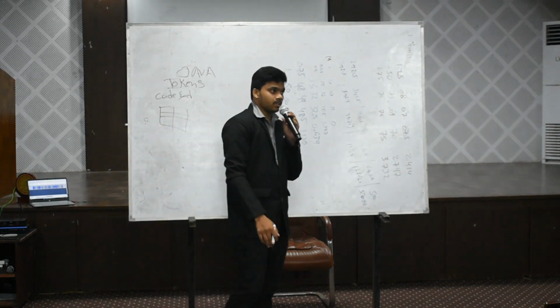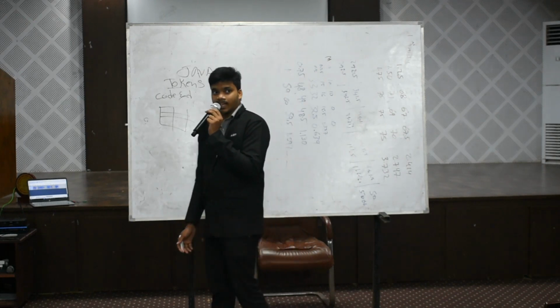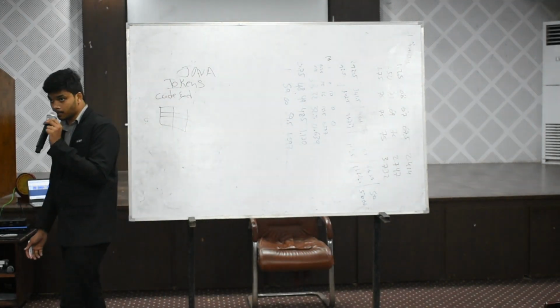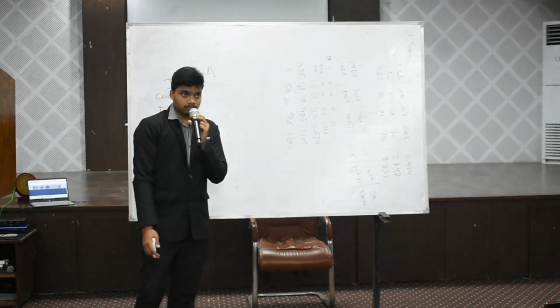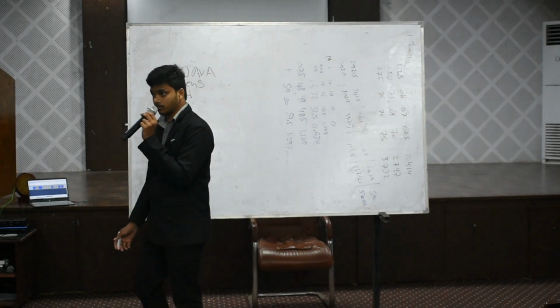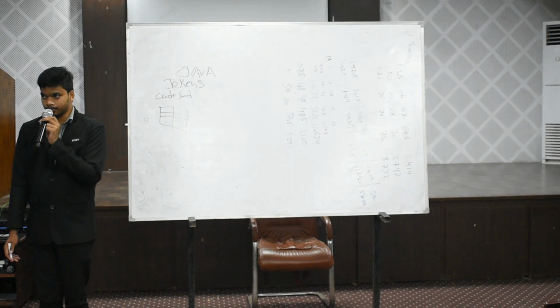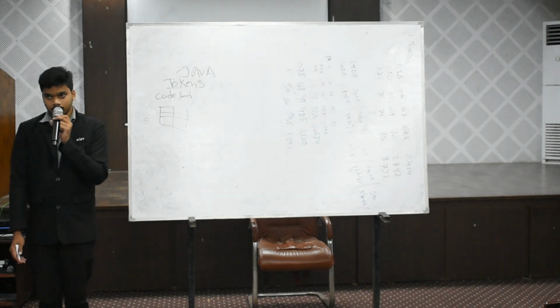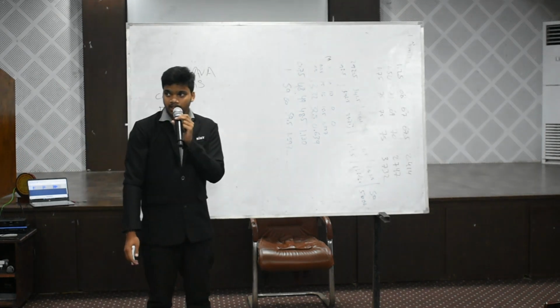Some concepts in tokens are, first one, variables. Can anyone tell the definition of a variable?